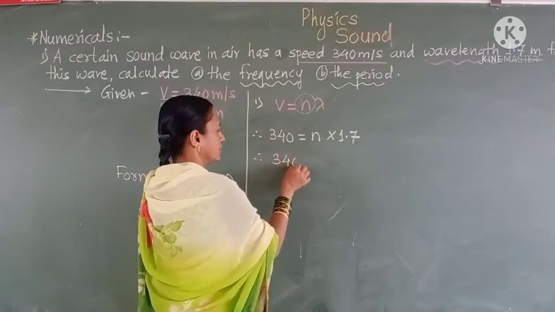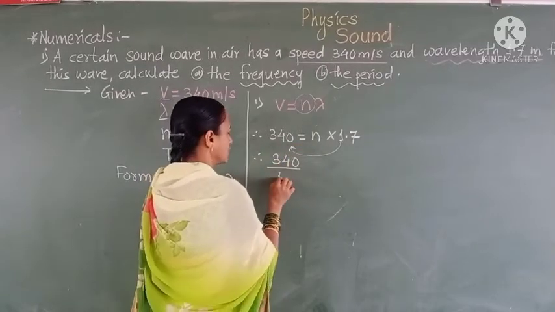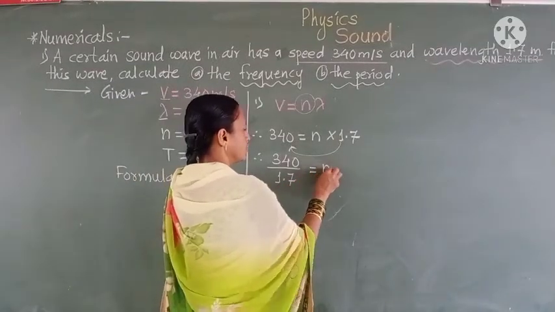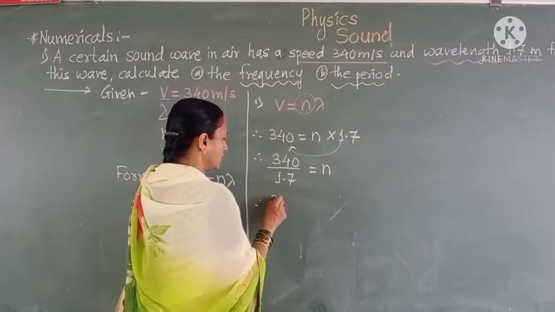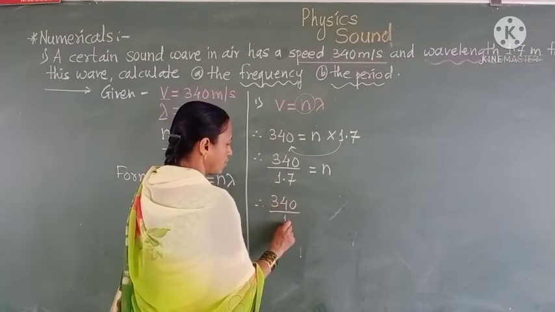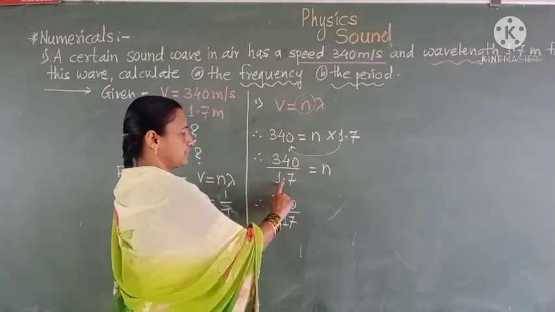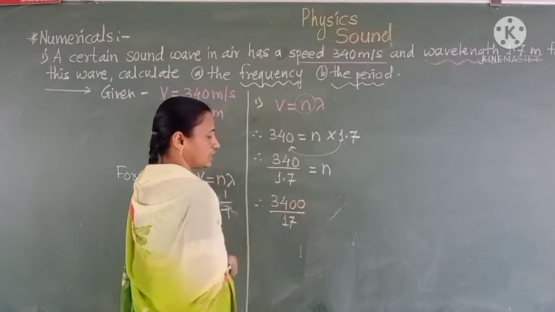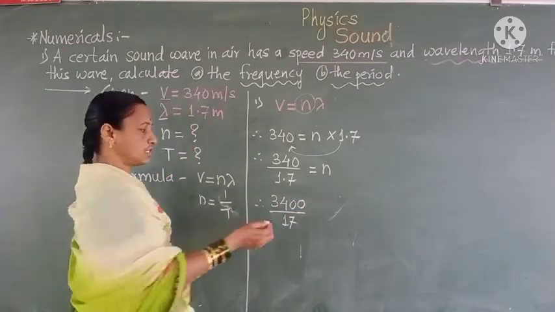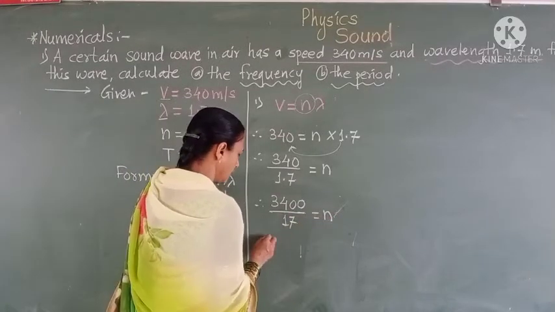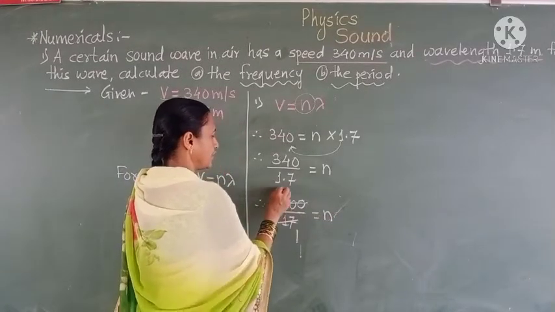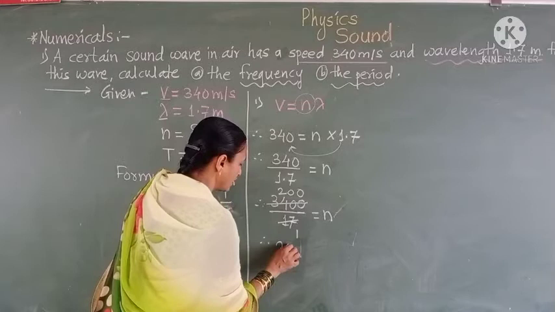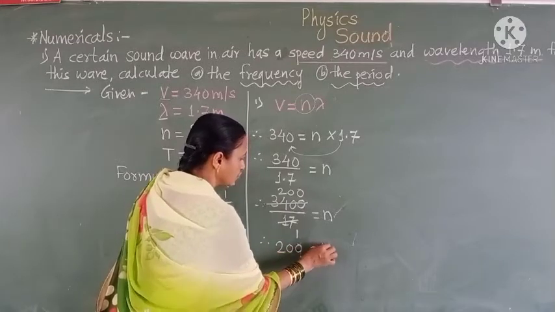Then we write it this way: 340 upon 1.7 is equal to n. We can also write it as 340 upon 1.7, moving the decimal point, so mathematically we get 3400 upon 17, which is equal to n. Dividing, we get the value 200, which is equal to n.